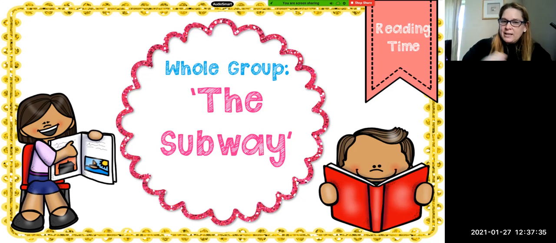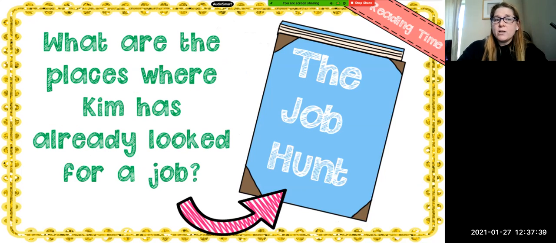Our story for today is called The Subway. So what are some of the places where Kim has already looked for a job? She's gone to a gym to look for a job. She's gone to the corner market. She went to Dwight's Lights, and she has gone to a diner.